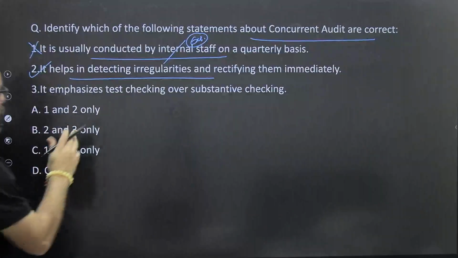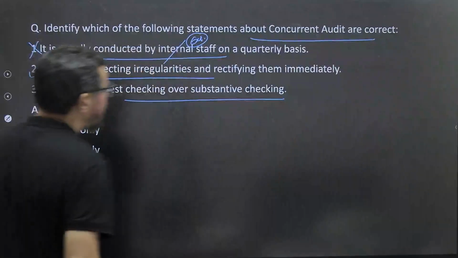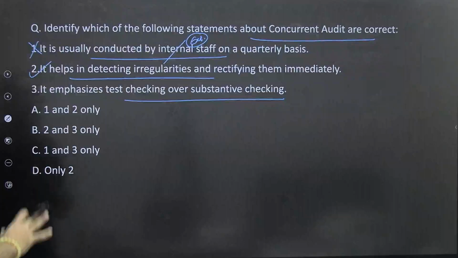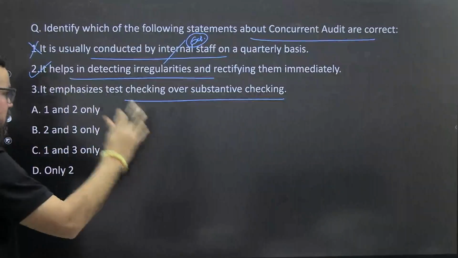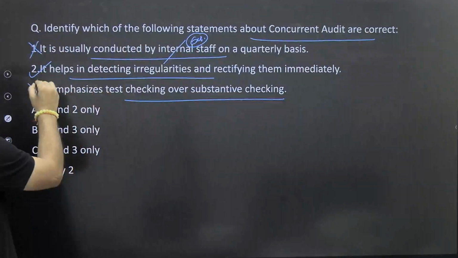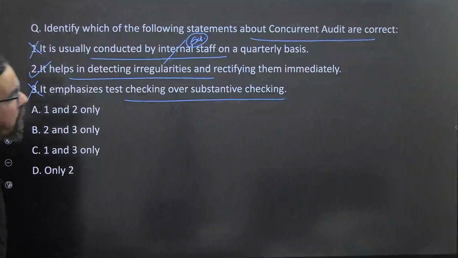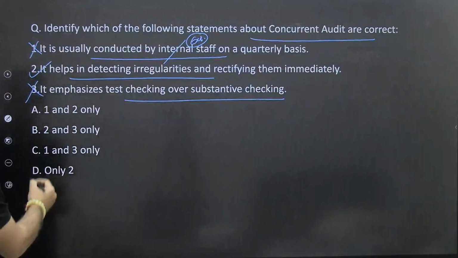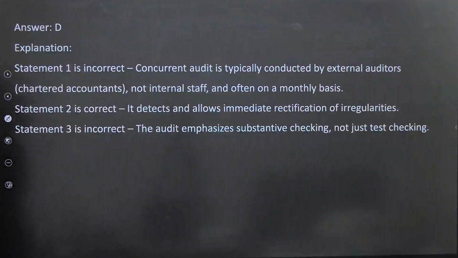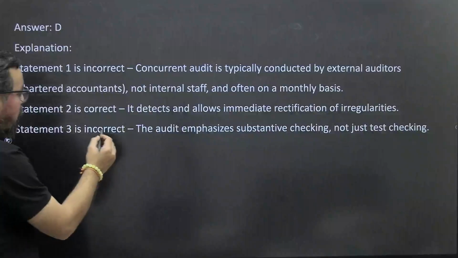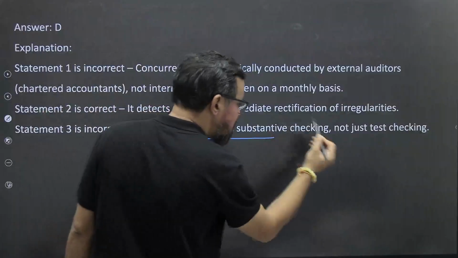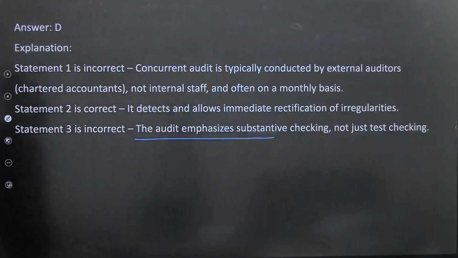It emphasizes test checking over substantive checking. It emphasizes substantive checking rather, so compared to this, this is also wrong. So what we have to find out is the correct statement. Only two, so D should be the right answer for this one. Okay. So the audit emphasizes substantive checking, not just test checking, and the rest of the statements were correct.